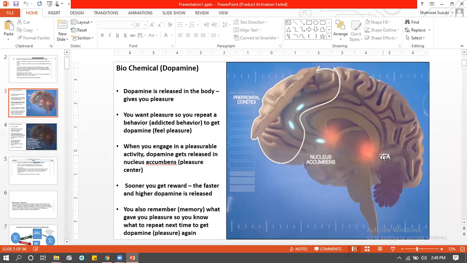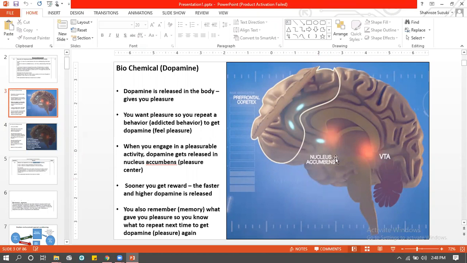How much memory will be stored in the VTA? Next time you feel sad and you want dopamine, what will you do? Your brain will remember what gave you dopamine. It's going to use the entire pathway, go to the VTA, and find out what gave you dopamine in the first place. Then you're going to do that behavior.